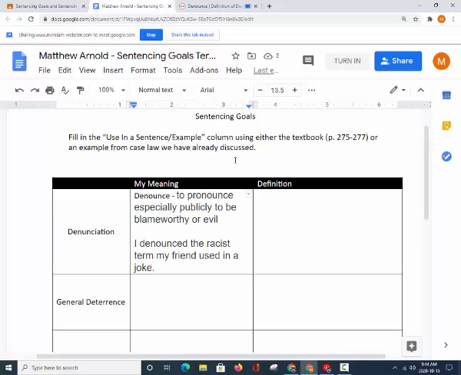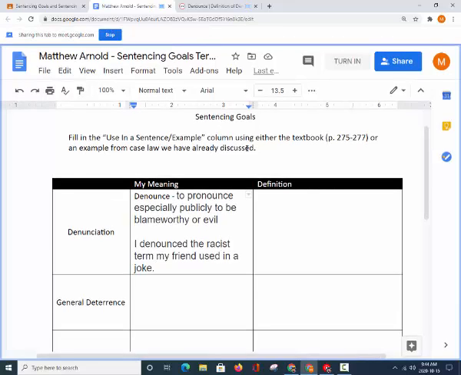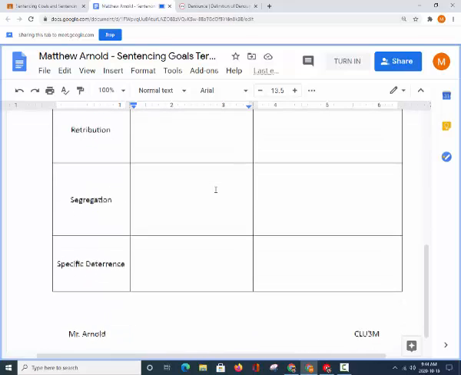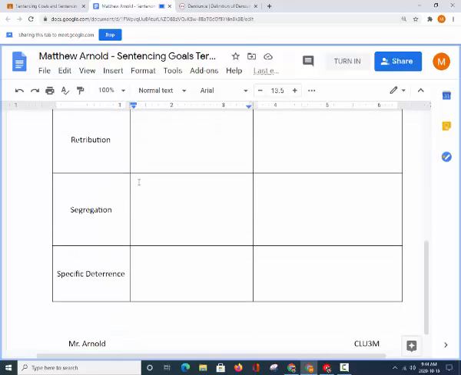So, okay, sentencing goals are what the judge hopes to accomplish by giving someone a certain sentence. So after they have been convicted, they've gone through the trial process, or like our friend yesterday, if they plead guilty, then the judge is hoping to accomplish a goal by giving a person a certain sentence. Okay, so that is sentencing goals.